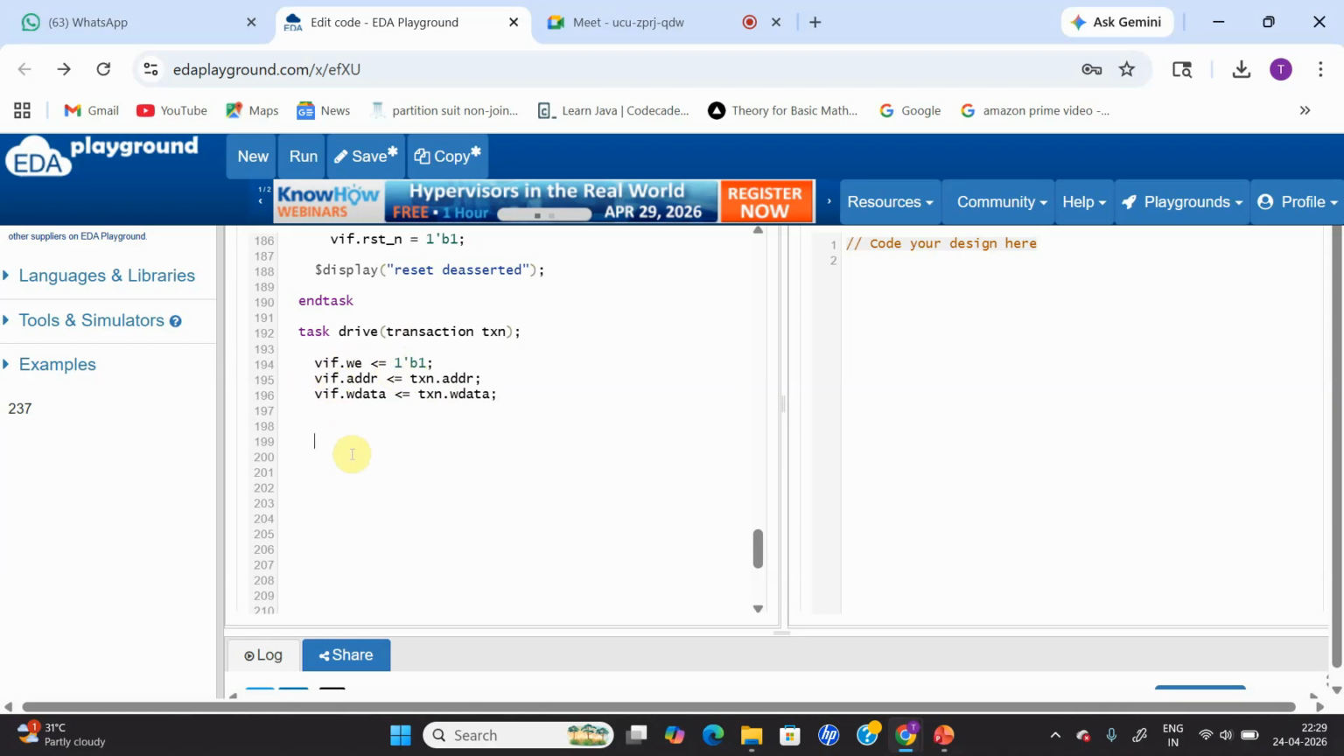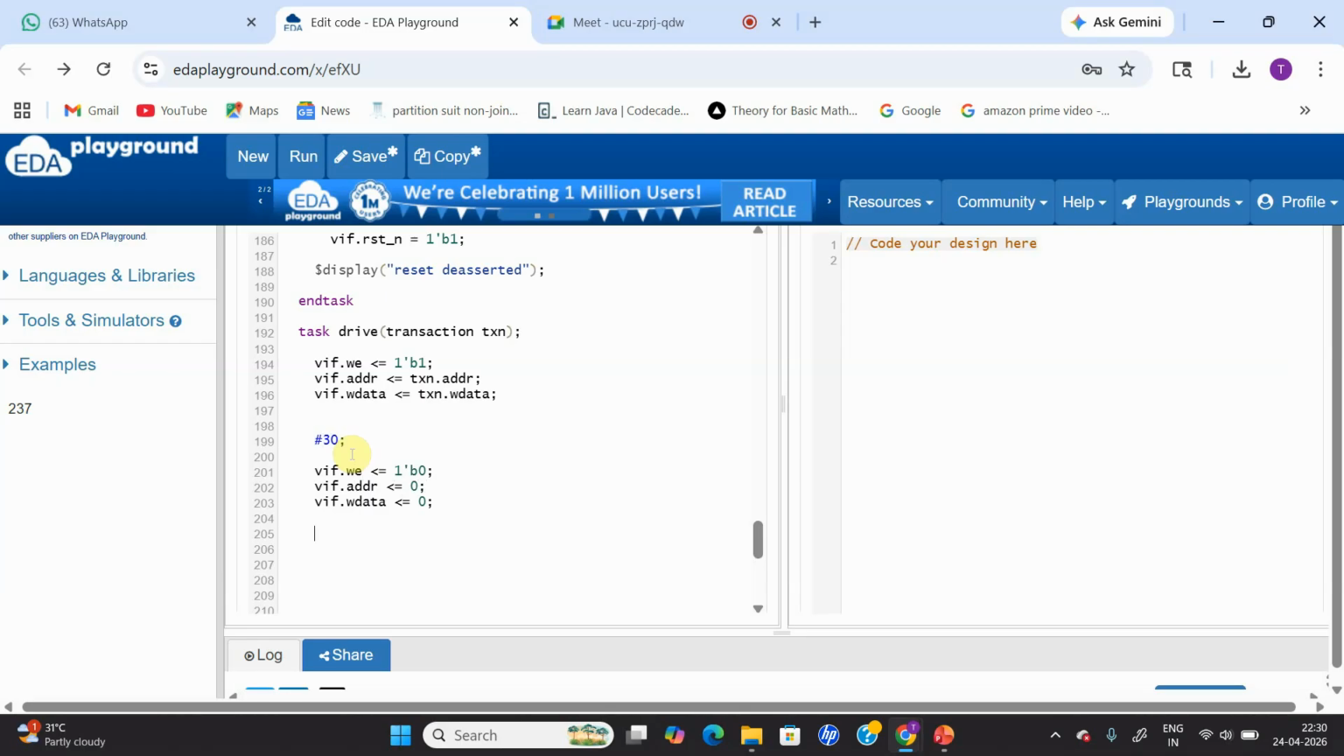And after, let's say, some 10 nanoseconds, or let's say some 20 nanoseconds. Let's say my clock time period is 10 nanoseconds, then I'm going to wait for 2 cycles, or let's say 3 cycles we can wait. After that, I'm going to deassert everything: write enable is equal to 0, address is equal to 0, and data is equal to 0.